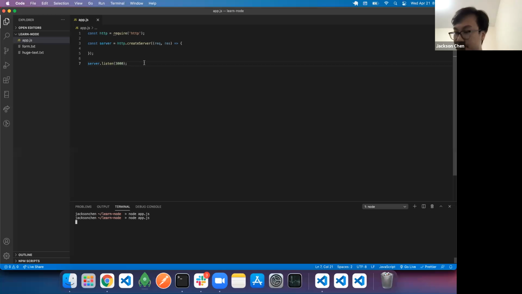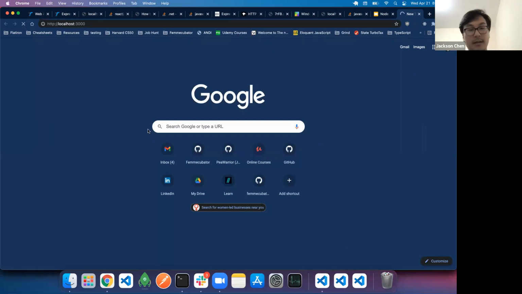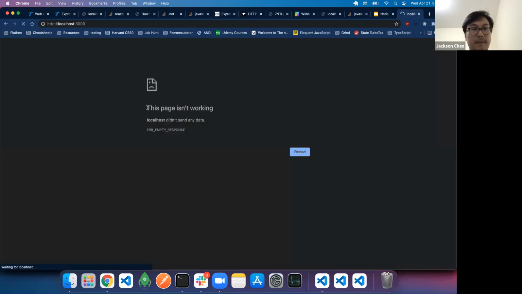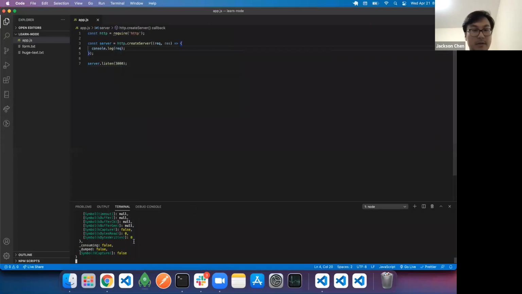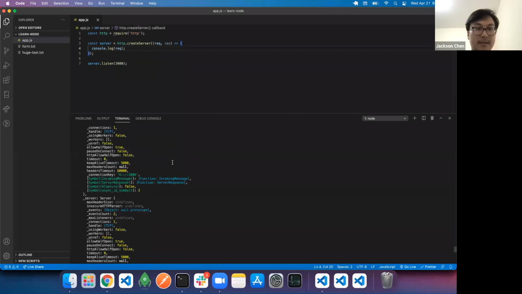What else can we do? If we go onto our website, let's say localhost 3000, it doesn't do anything because we're not actually doing anything within this. So if we console log our request, and we restart the server, you'll see that there is a request object that was sent right here.